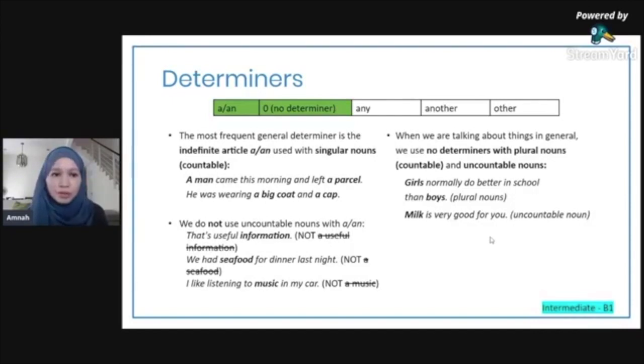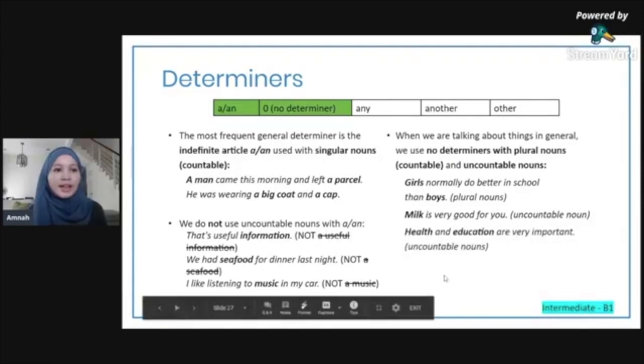Milk is very good for you. So milk is an uncountable noun, so you don't use any determiner before milk. You don't need to say the milk is very good for you. If I say the milk is very good for you, I'm talking about a specific milk, but I'm talking about something in general. Milk is very good for you. So when it's general, no determiner. Health and education are very important.